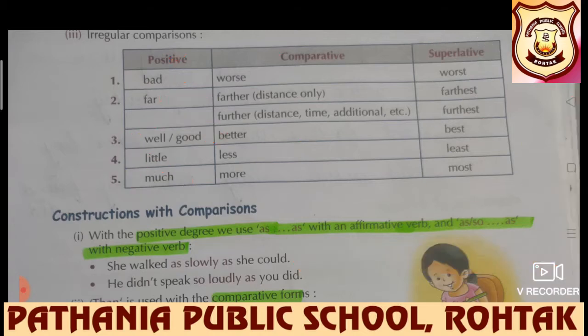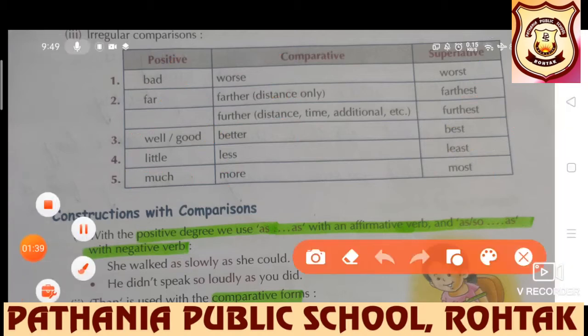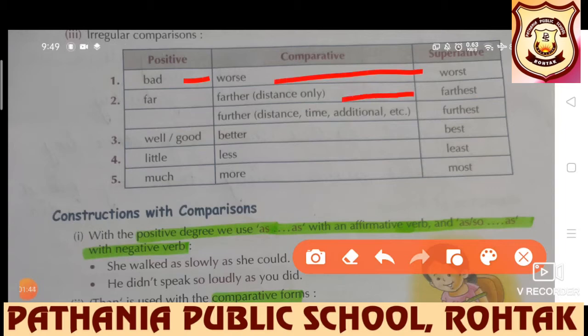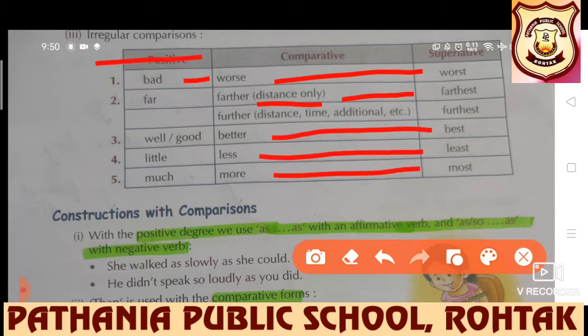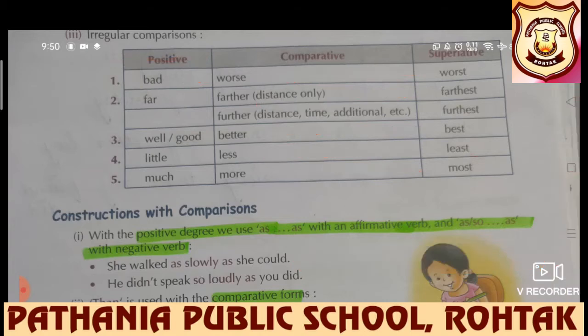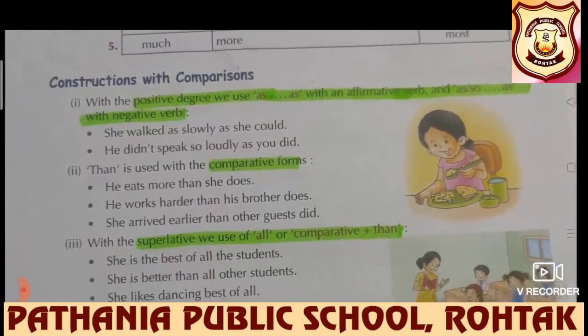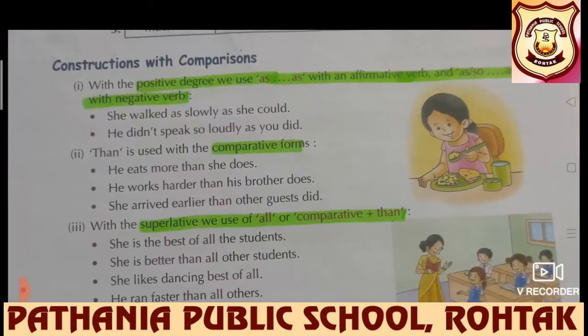So their formation would be bad, worse, worst; far, farther, farthest if any distance is there, further, furthest if any distance, time or additional is there; good, better, best; little, less, least; much, more, most. These are called irregular comparisons. Further we have constructions with comparisons. How the comparison will be there and how the sentence structure will be.